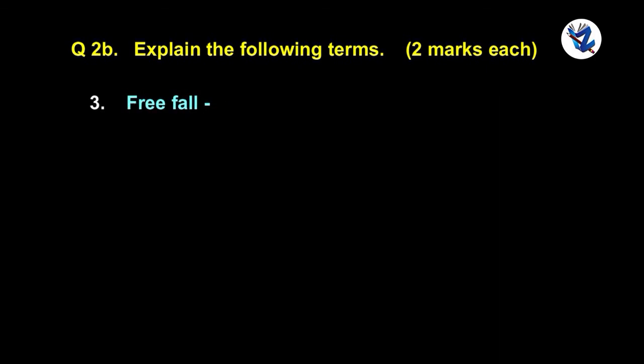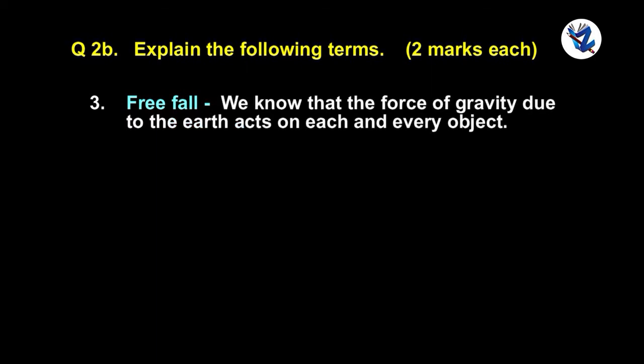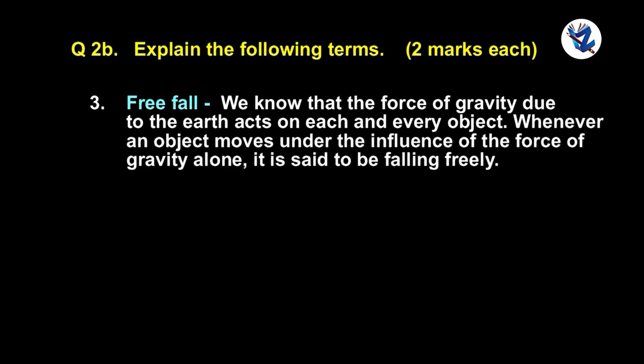Free fall. We know that the force of gravity due to the Earth acts on each and every object. Whenever an object moves under the influence of the force of gravity alone, it is said to be falling freely.